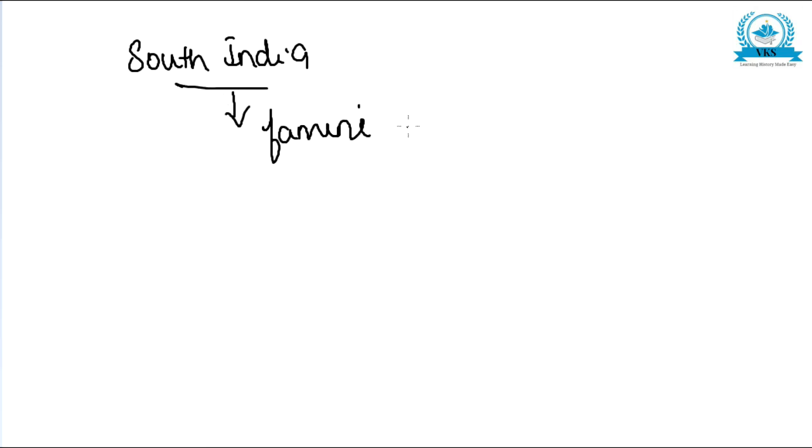Another cause of the spread of Jainism in South India was a great famine. This famine lasted for 12 years, and it took place in Magadha, about 200 years after the death of Mahavira.